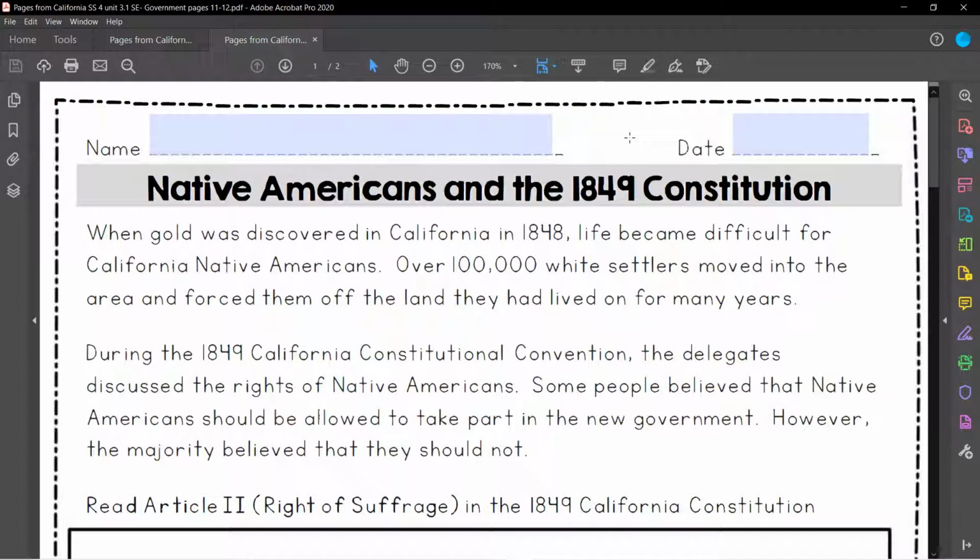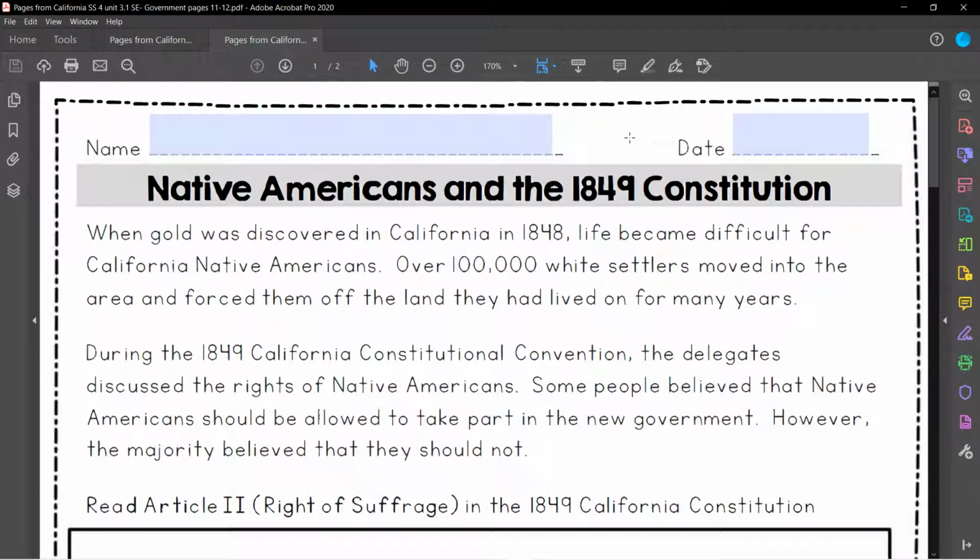So when gold was discovered in California in 1848, life got very difficult, especially for the California Native Americans, because all of these prospectors were rushing into California and they were pushing these Native Americans off of their own land. They were pushing them out of their own homes because they wanted gold, right? They didn't care that they were taking away someone's home.